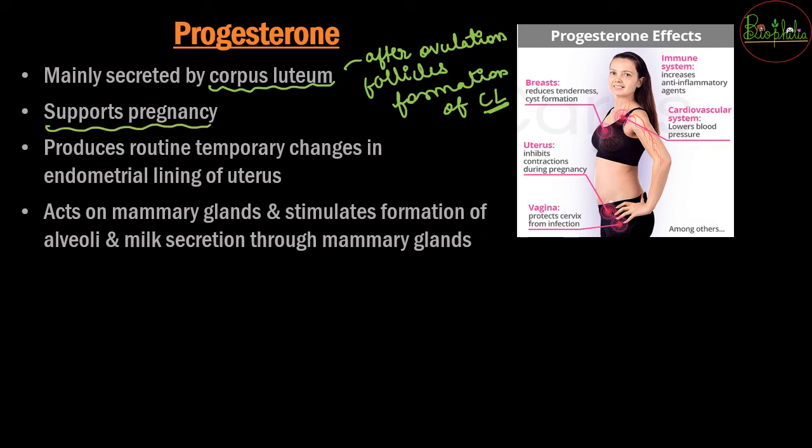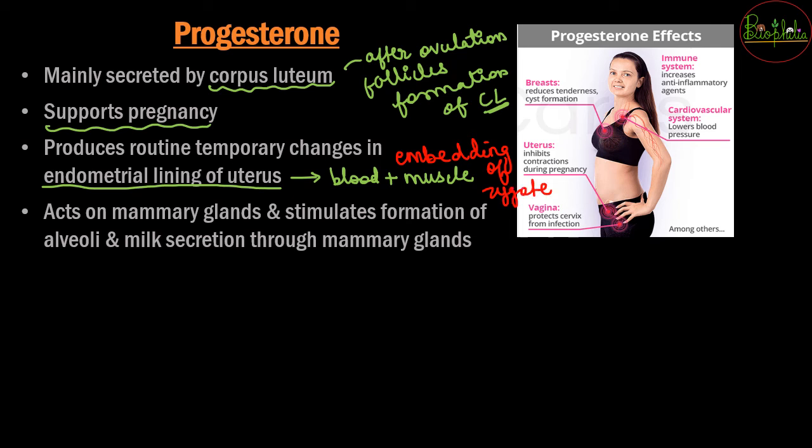And it supports pregnancy in this way: there are temporary changes in the endometrial lining of the uterus. A blood lining is deposited there, and a thick layer of blood and muscles forms, so that there can be embedding of the zygote, and for that reason there are endometrial lining changes.